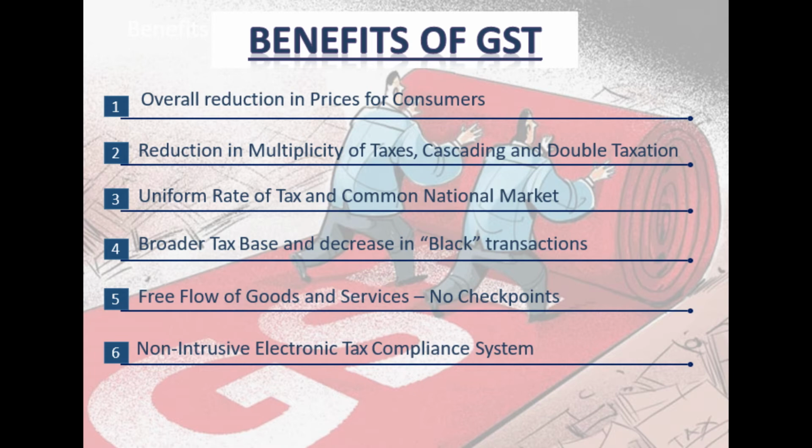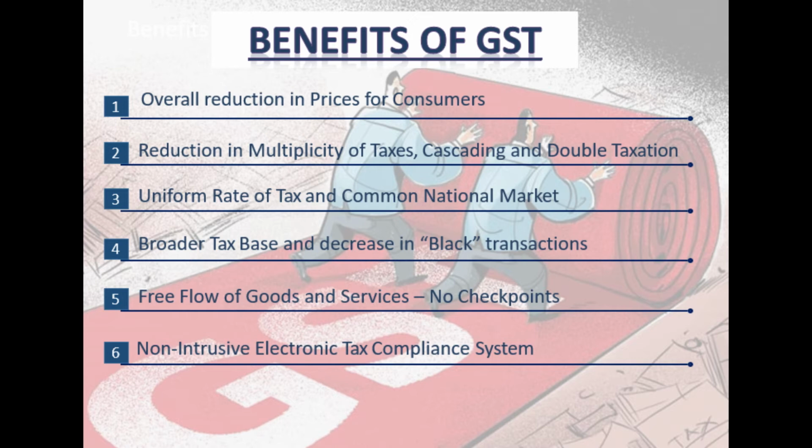Every state earlier had the prerogative to determine the rate of tax. Now the rate of tax will be determined by the GST Council, which is represented by the representatives of state governments, state finance ministers and the central finance minister, and an independent authority. So the GST Council will decide the rates, and those rates will be uniform throughout India, all union territories and all states, correct?